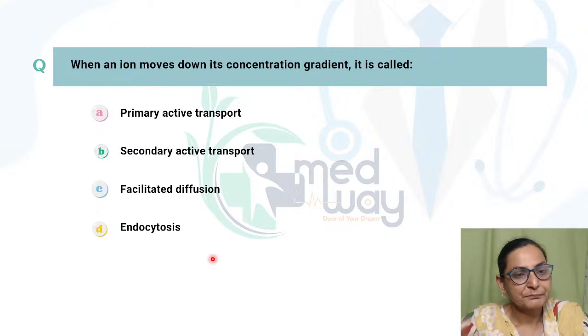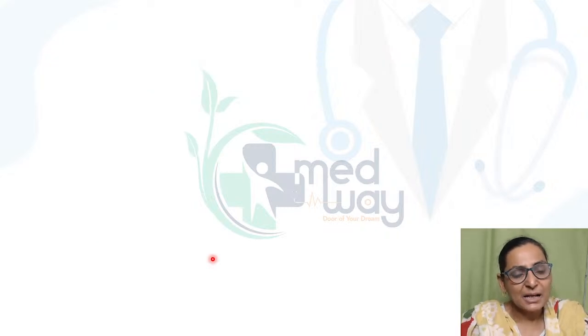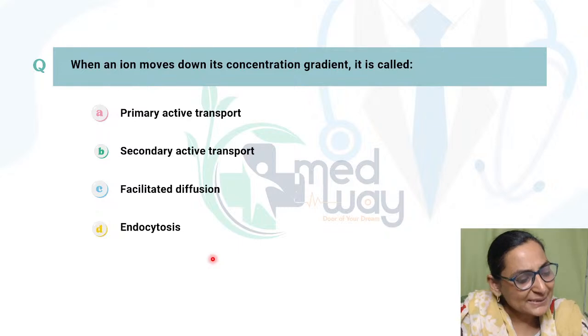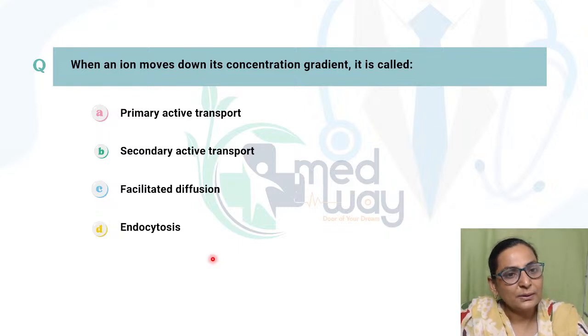Great. Now, let's come on to a very important topic, that is transport across the cell membrane. Now let's start with this MCQ. When an ion moves down its concentration gradient, it is called which type of transport? Primary active transport, secondary active transport, facilitated diffusion, or endocytosis?